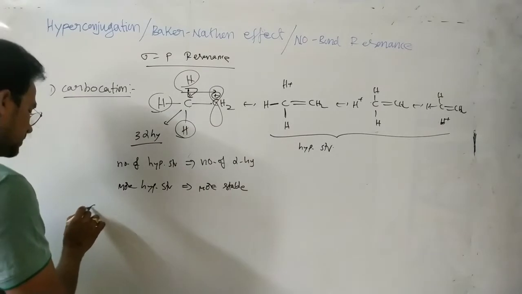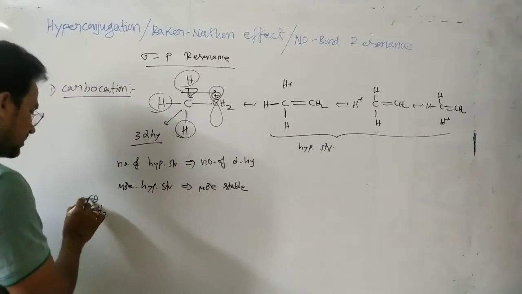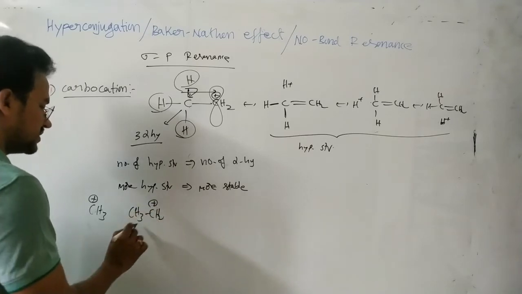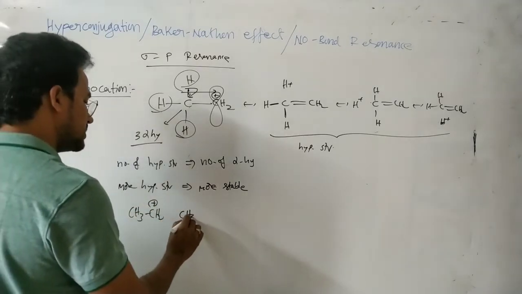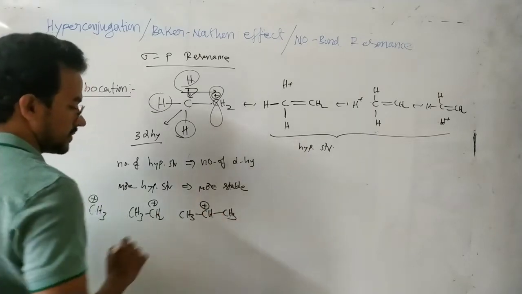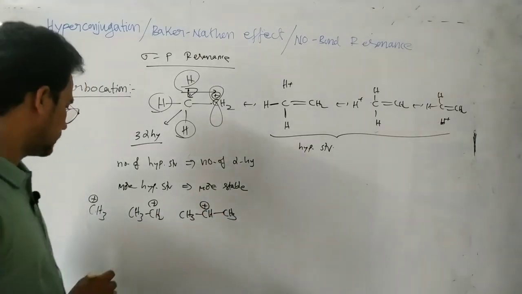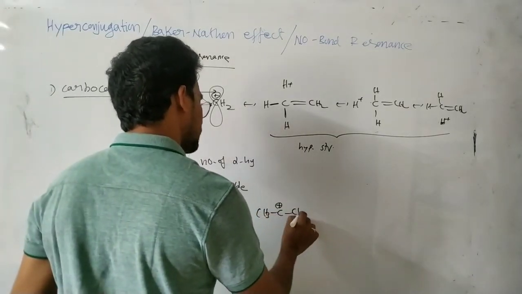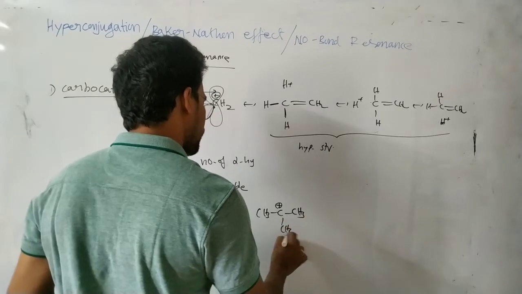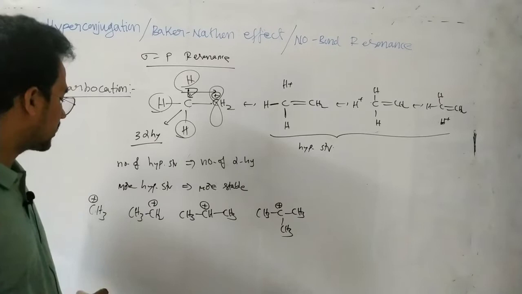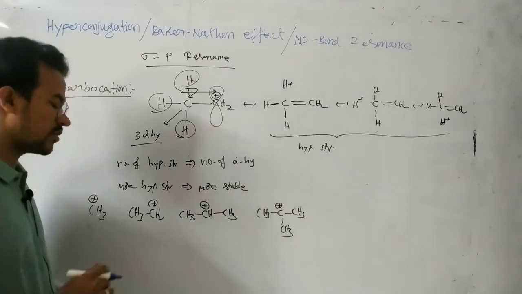Suppose you see CH3 plus, this one has no alpha carbon. This one has one alpha carbon. And next you see this one, CH3C plus. This one is a tertiary butyl carbocation, secondary carbocation, primary carbocation, and this one is the methyl, simple carbocation.